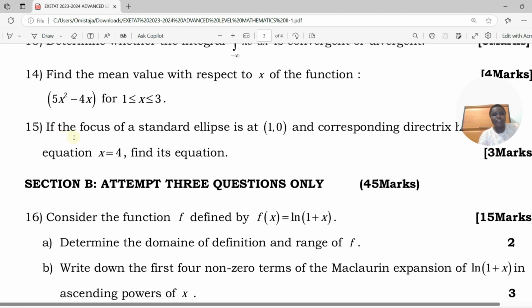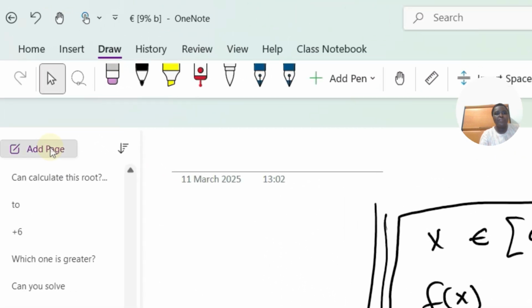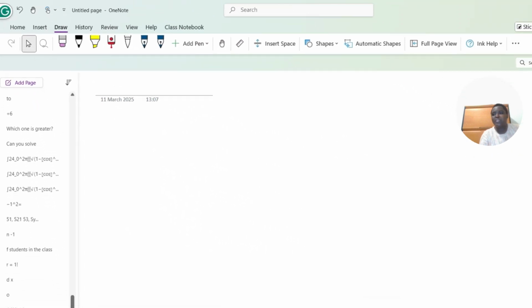It says, if the focus of a standard ellipse is at (1, 0), and the corresponding directrix has the equation x equal to 4, find its equation. So we are going to find the equation of an ellipse, and this is a standard ellipse.